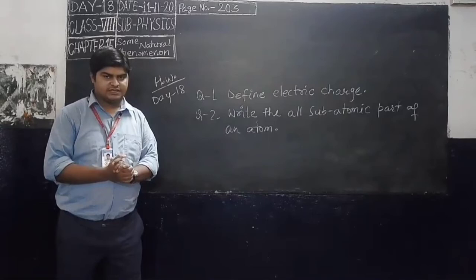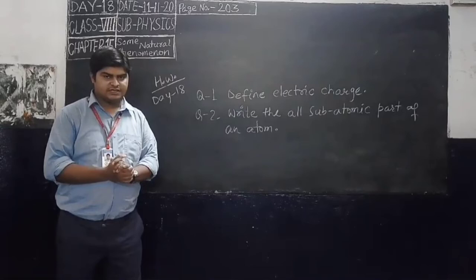See here, electrons are moving around the nucleus. That means all electrons move around the nucleus, but they do not go into the nucleus. They always move in a particular ring around the nucleus.